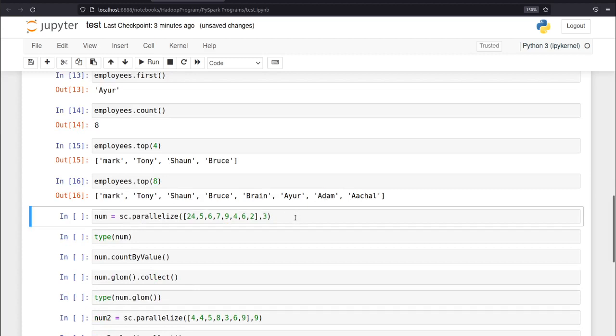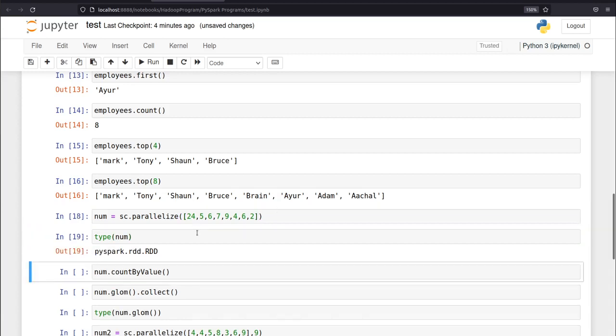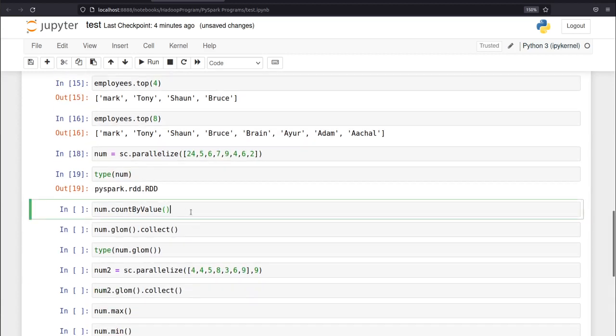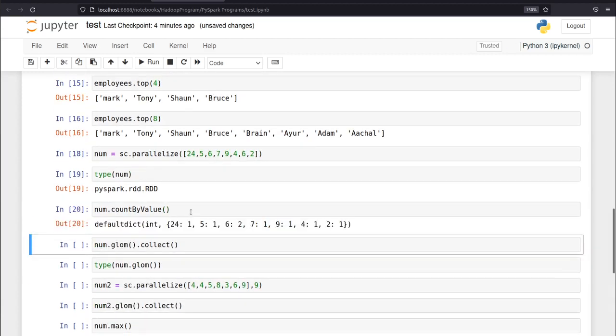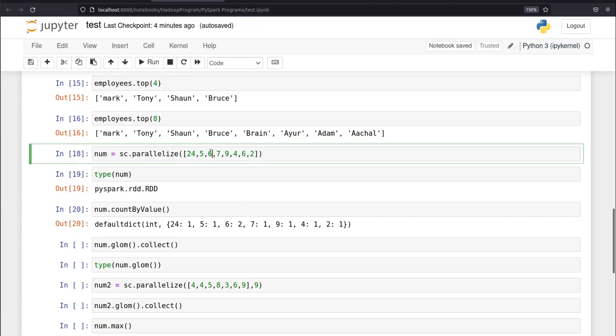And now let's take the numbers in our SC. Now let's initialize it. Now all these numbers are saved in num. Let me first do it without this. I will tell you later what that is. And its type is RDD. Now let's count by value. As you can see, 24 is present one time, and here we can see 6 is present 2 times, so it is giving me 2.